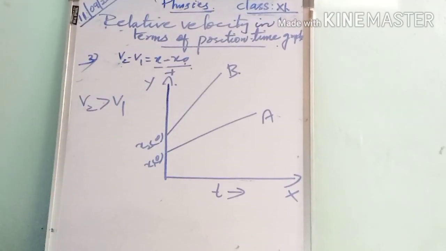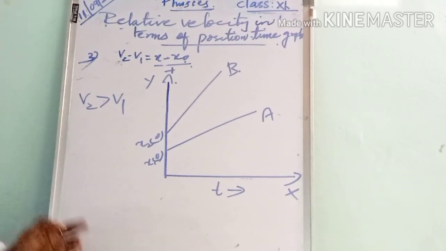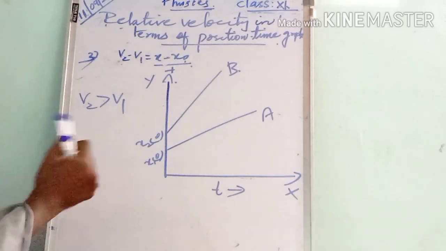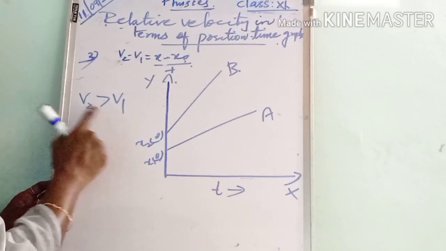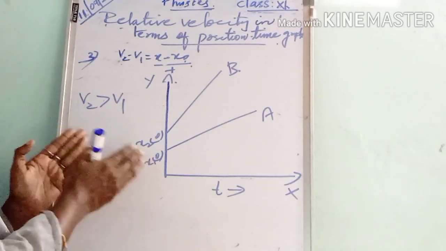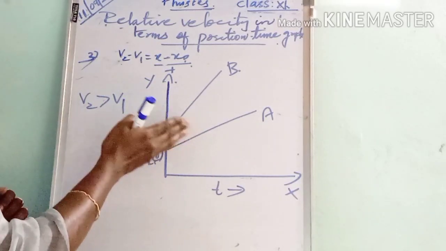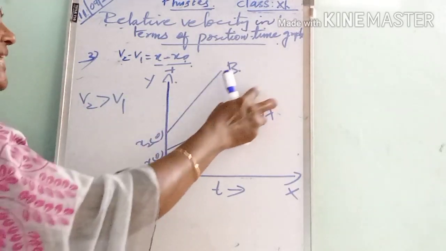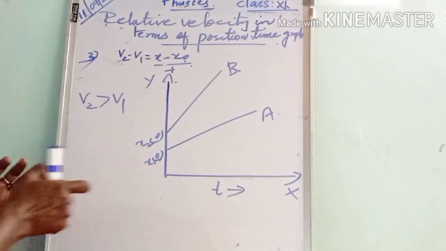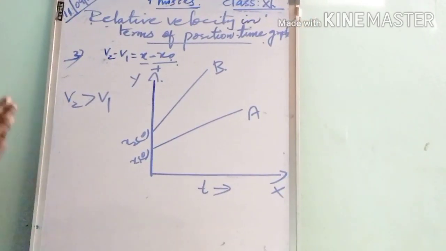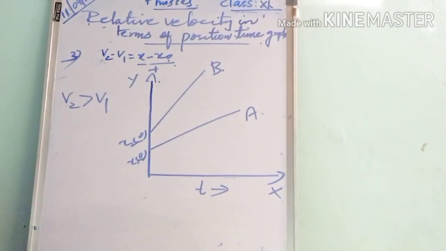The next condition is that object B moves faster than object A, that is v2 greater than v1. When v2 is greater than v1, what about the position time graph? The distance between the two objects gradually increases with time. This represents the position time graph when object B moves faster than object A. The distance of separation between these two objects gradually increases with time.